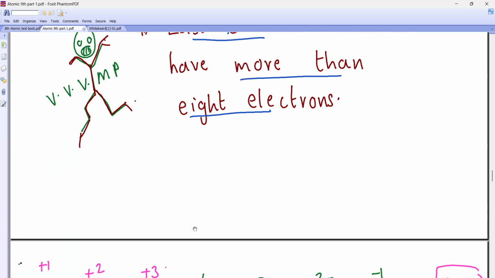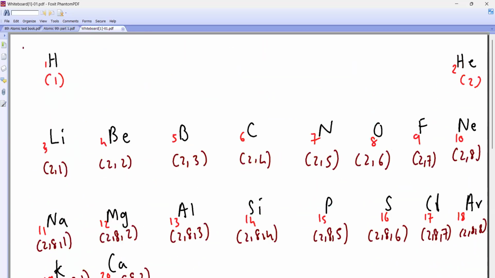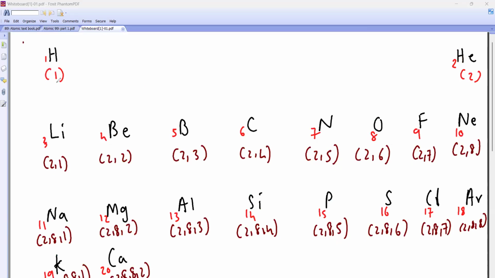Now what I want all of you to do, you should know this, please. Hydrogen's atomic number is how much? 1. So I'll write it this way. Helium is 2. Lithium's atomic number is 3, so 2, 1.